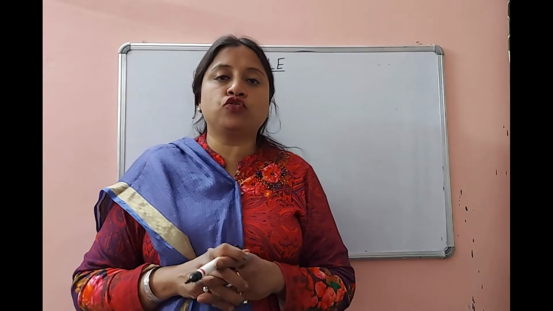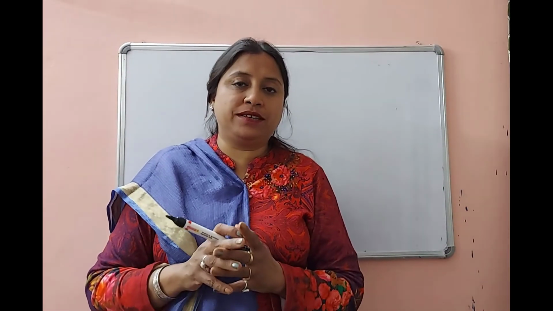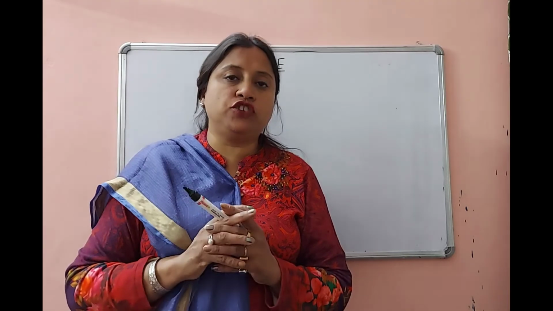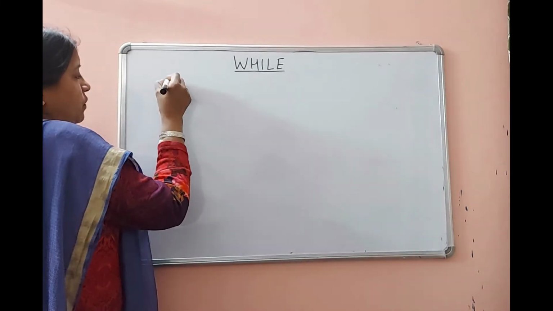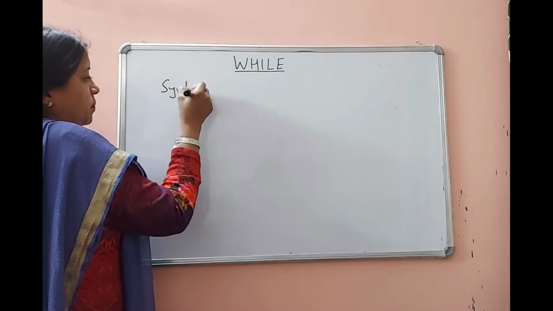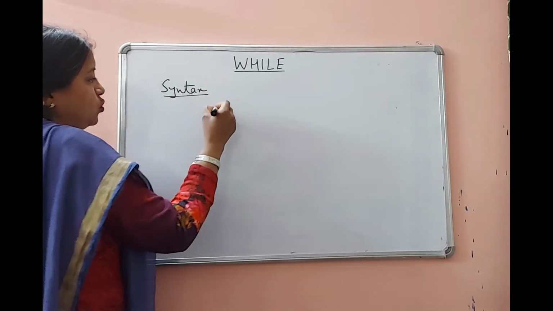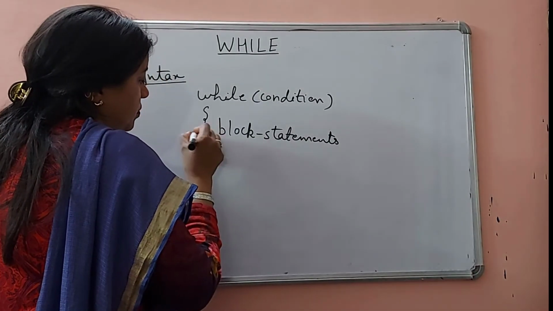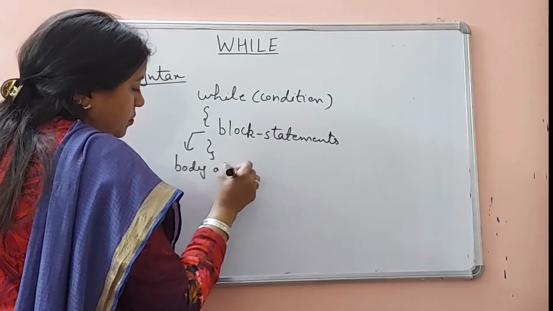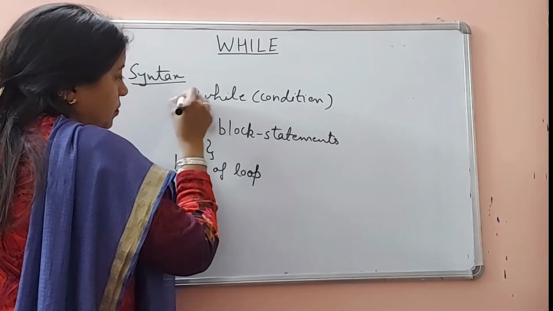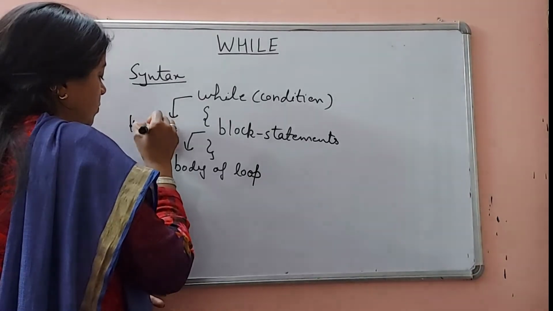While loop. This loop is used to repeat block of statements till some particular condition is true. Now we will write syntax of while loop. That is the way to write this loop. While. This is the body of while loop. While is the keyword here.